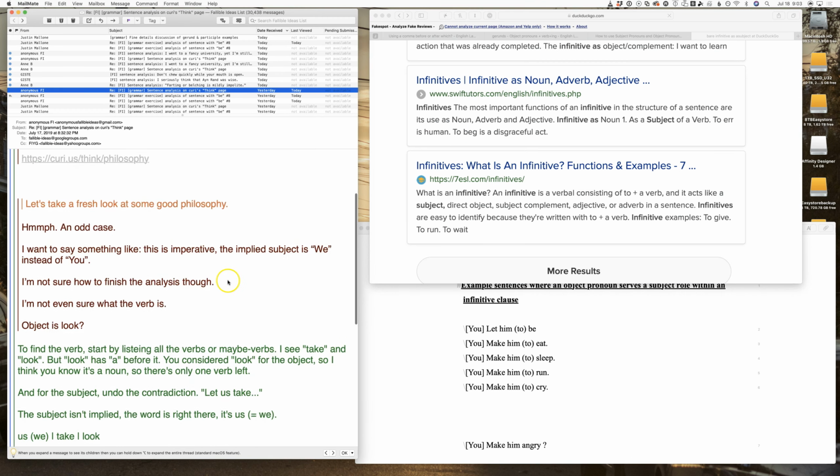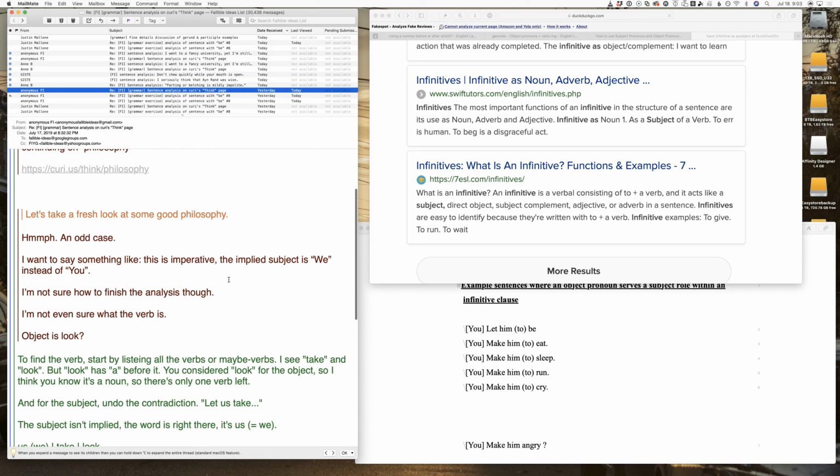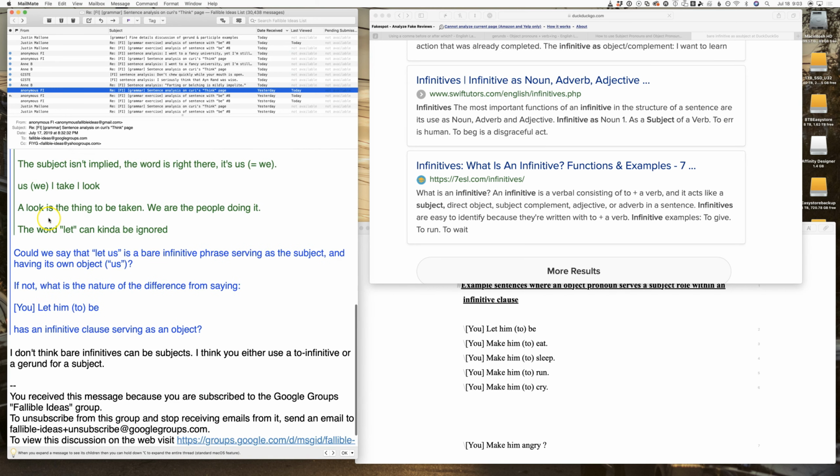So there was an earlier discussion about, let's take a look at some good philosophy and how to interpret that, and I had recently asked, could we say that let us is a bare infinitive phrase, since bare infinitive discussion is all the rage on FI now. So I asked, is let us a bare infinitive phrase serving as the subject and having its own object? If not, what is the nature of the difference from saying you let him to be, as an infinitive clause serving as an object?